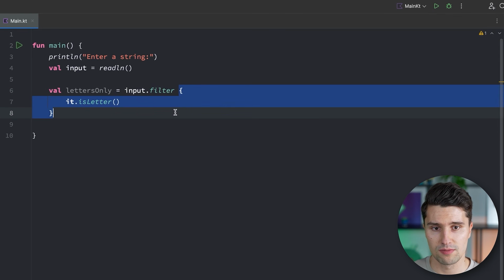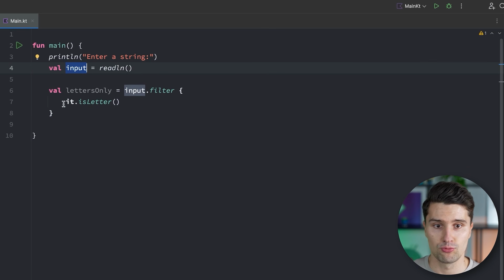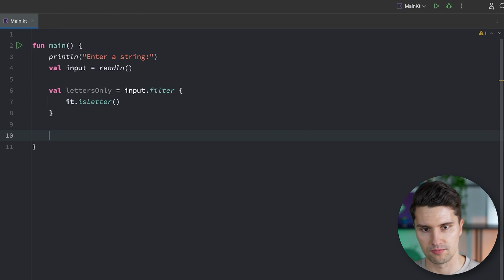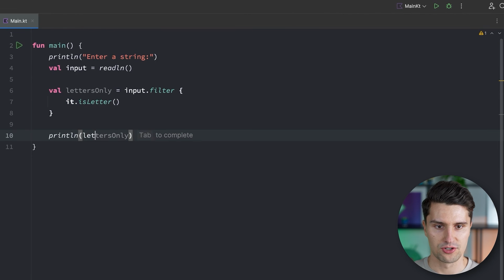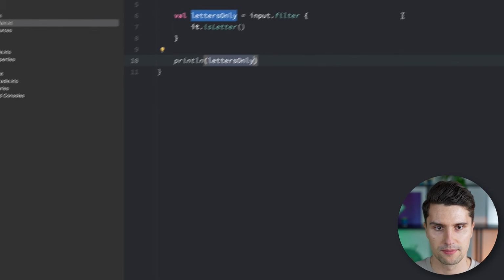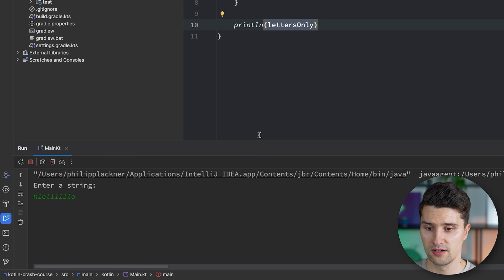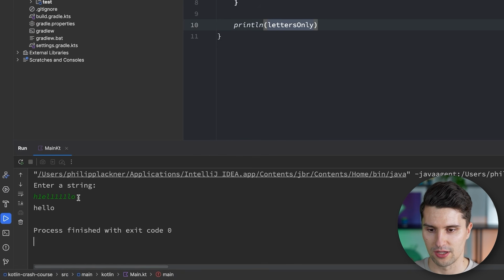So this block of code is now simply called for every single character in our input string. And for every single character, it will check, okay, is that a letter? Yes, you can stay in the string. No, I'll throw you out. And if we then print this result, so we say println letters only, we run this, and we enter a string where letters are mixed with some digits, something like this here. If we now hit enter, well, then it will give us hello because it filtered out all these digits.